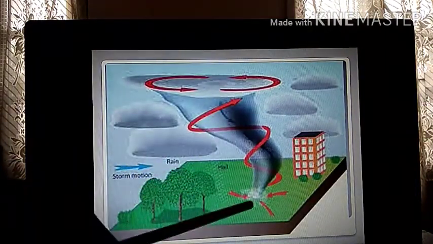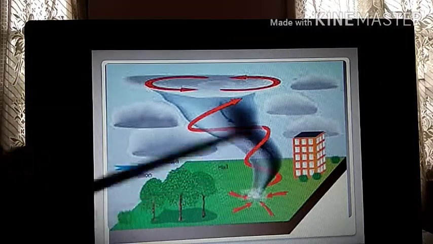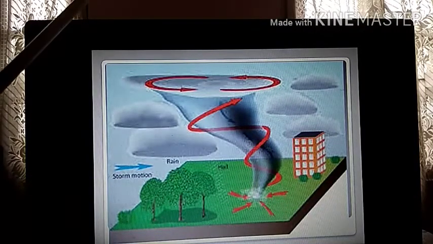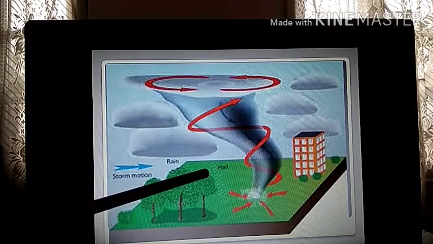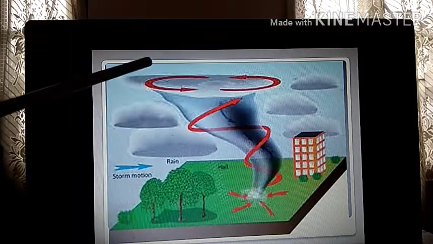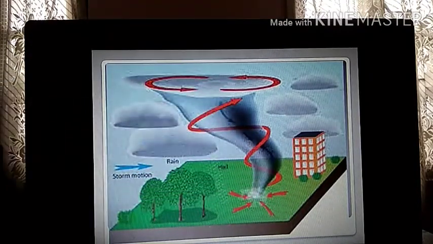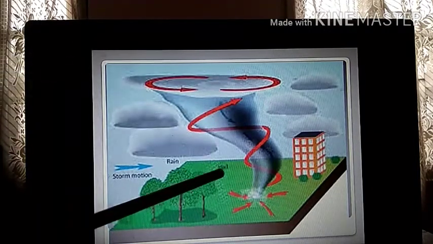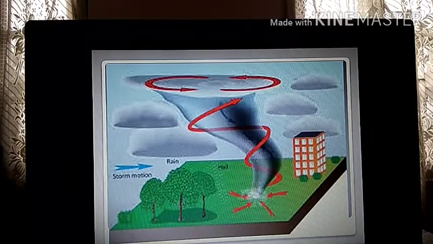You can see it starts from the ground, it goes up to the sky and it originates in the land. Tornado is something that originates in the land. It doesn't originate in water. Cyclone only originates in water. Tornado is caused when warm air rises up, a huge amount of air rises up, and then there is rain coming down, plus there is the low pressure area center that we have seen in case of cyclone. The same mechanism, but the only difference is tornado originates in the land, not in water, but cyclone originates in the water bodies.